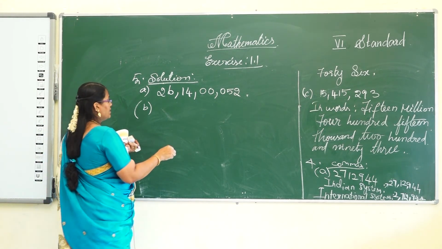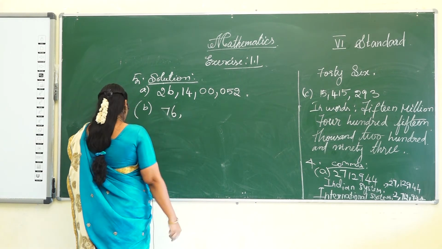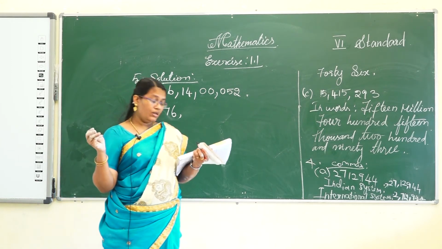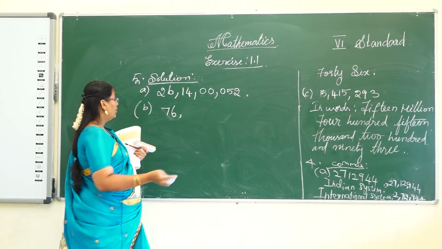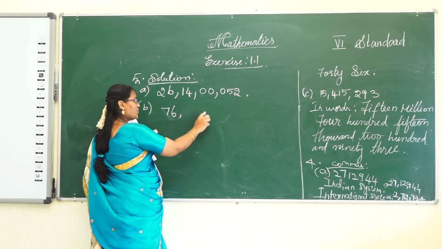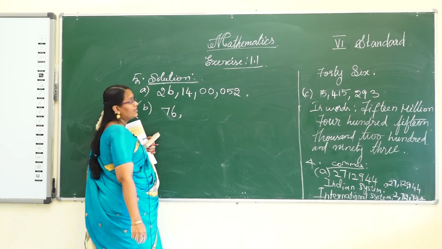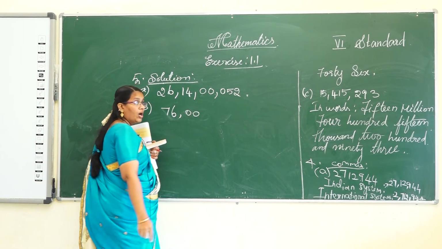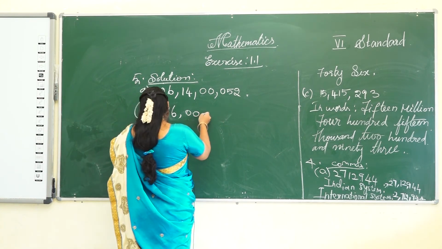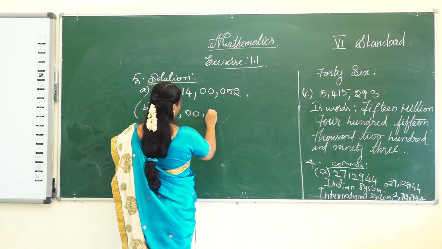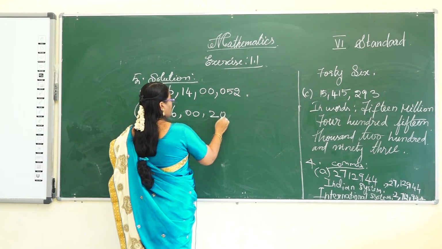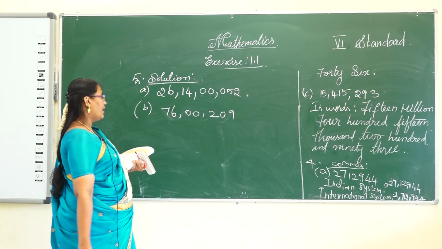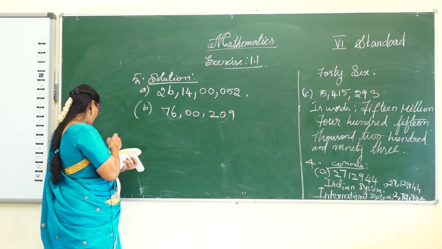Second one, 76 lakhs 209 only. 209 only is given. The place value chart is missing in these places, the thousands. So lakhs is given, thousands is not given. In this place substitute the value of 0 in thousands. And 209. So the 10th place is not given, so in that place you have to put 0 and 9. C is a homework.